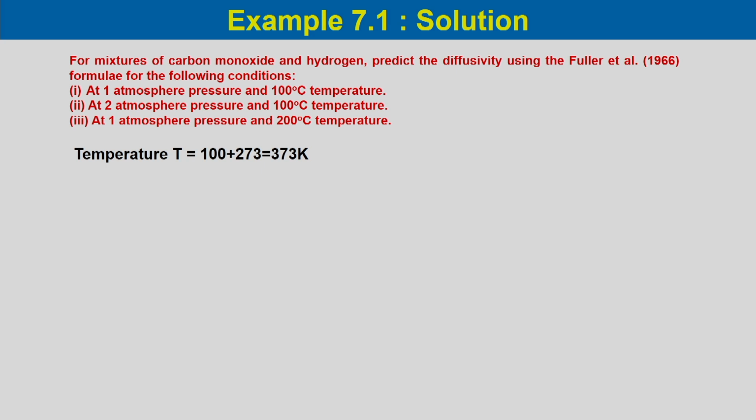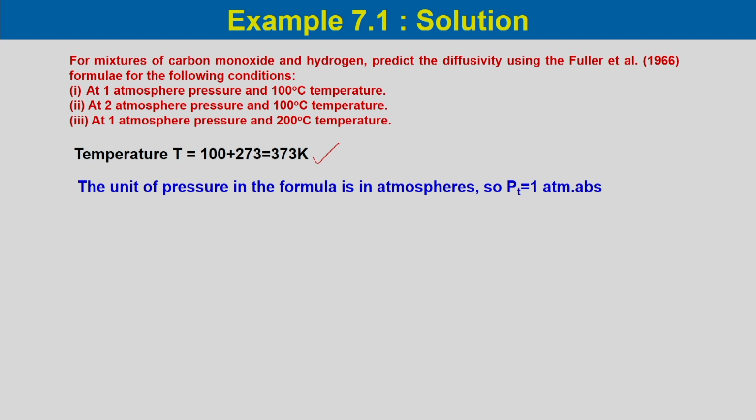Now, the temperature is given for problem 1 as 100 degree centigrade. So, we can just add 273 to get it in terms of Kelvin. T would be equal to 100 plus 273, equal to 373 Kelvin. So, the temperature is calculated, and the unit of pressure in the formula is atmosphere. So, PT would be equal to 1 atmosphere absolute.